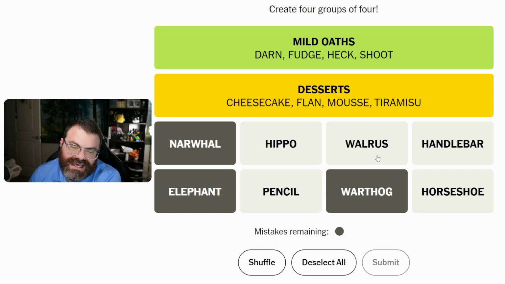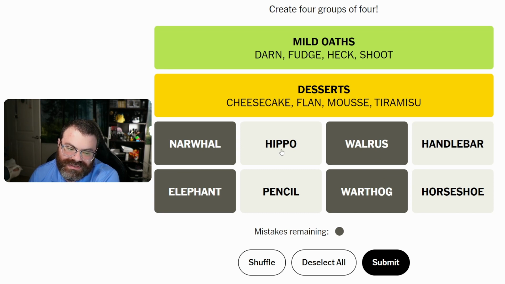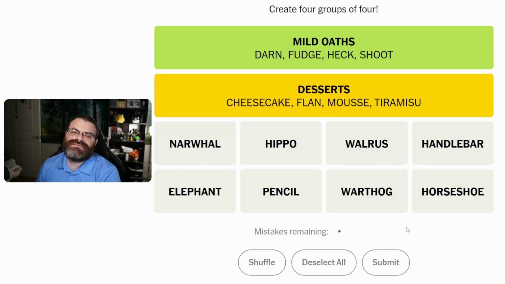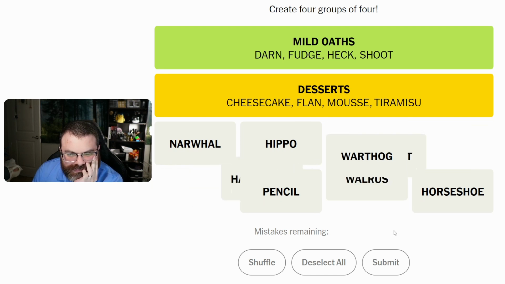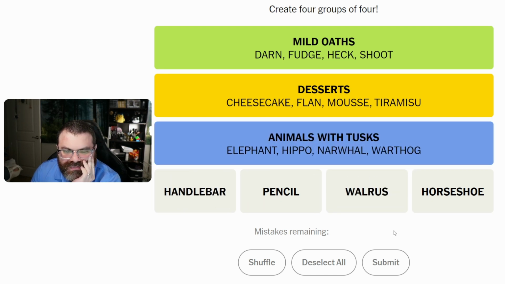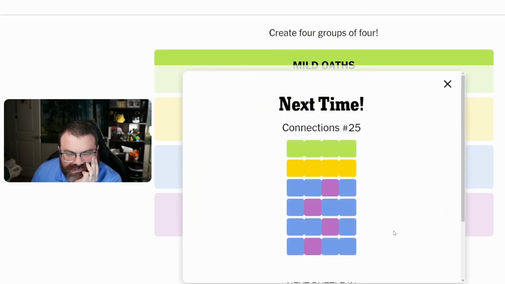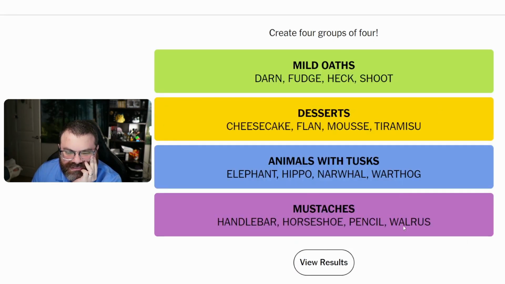For only the reason that hippo is short for hippopotamus, it's not the full name of it. Maybe that means it's a reference to something else. Okay, what was it? Animals with tusks. Hippos have tusks?